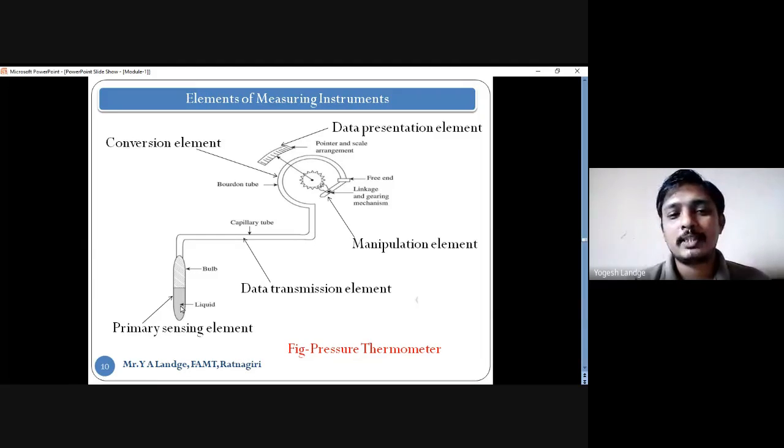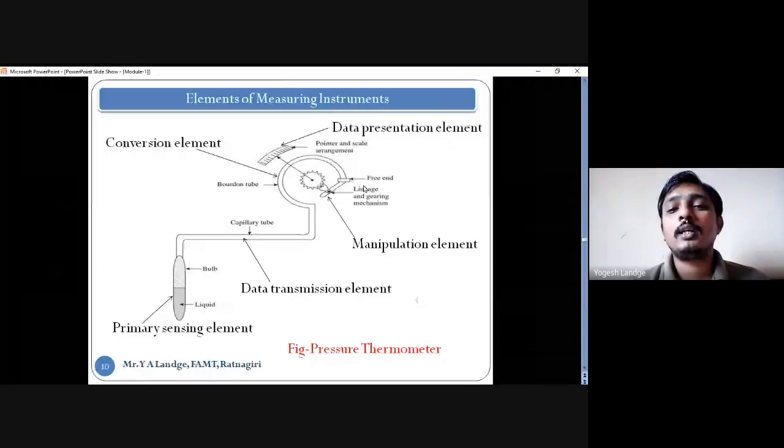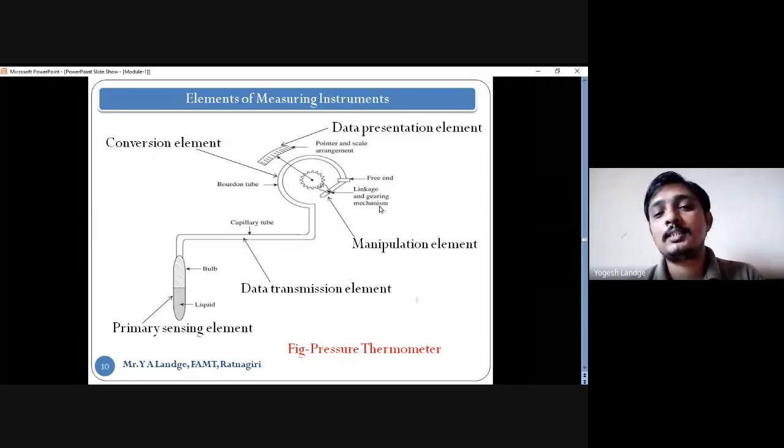Then because of the expansion, what happens? The capillary is filled by the liquid, and when the liquid moves here, there is a pressure exerted on the Bourdon tube, and because of that motion takes place, and this motion we convert with the help of the linkages and the gear.